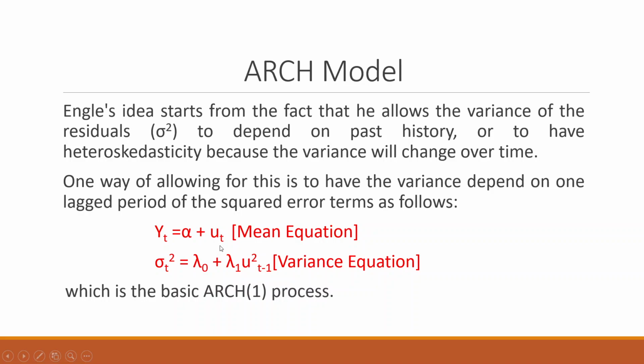Now if I make sigma t square the dependent variable, you have to include mu square t minus 1 in the equation as the independent variable. So my sigma t square is equal to lambda 0 plus lambda 1 mu square t minus 1, the square of the residual, which is a basic ARCH-1 process.